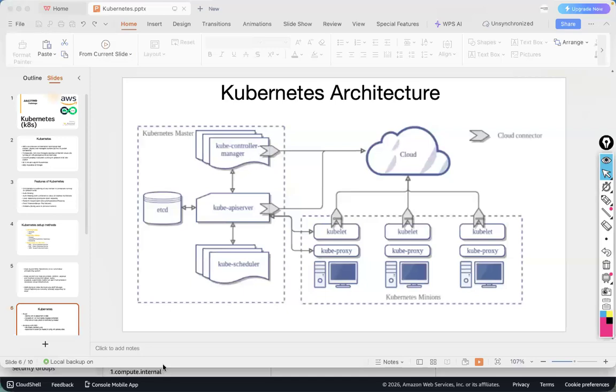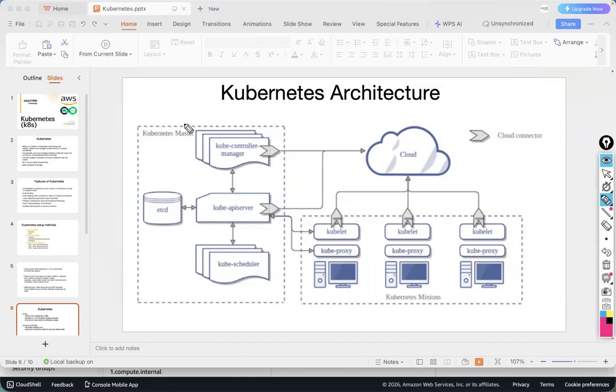Okay, fine. So have you read what all components we have here? Yes, sir. In this architecture, this particular one is the Kubernetes master node.